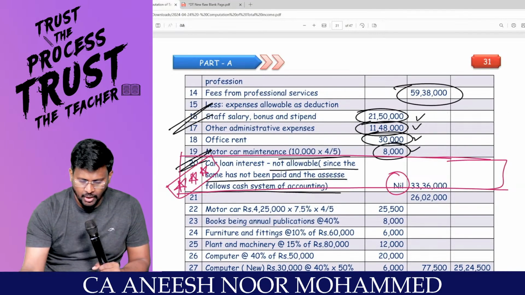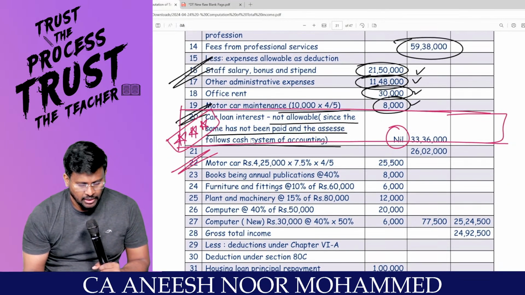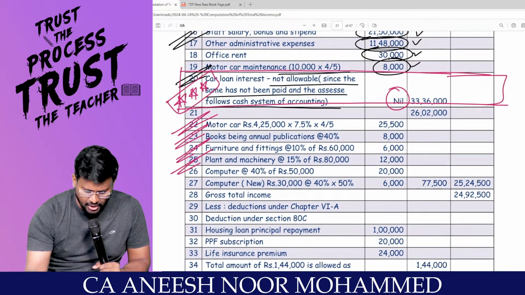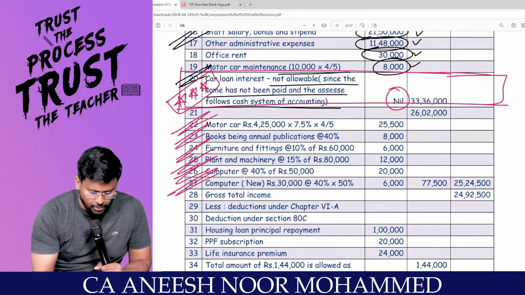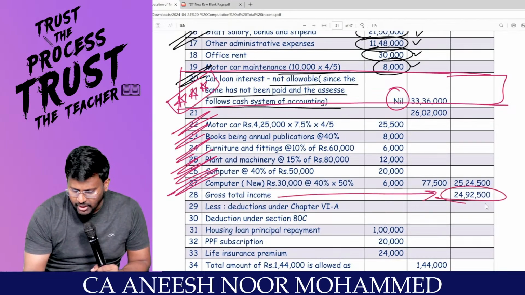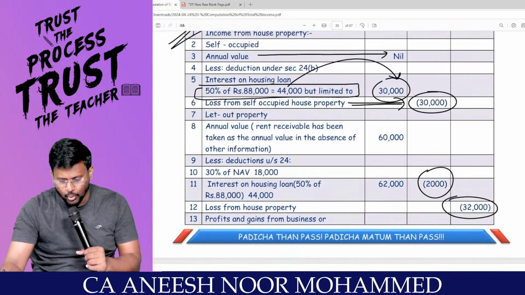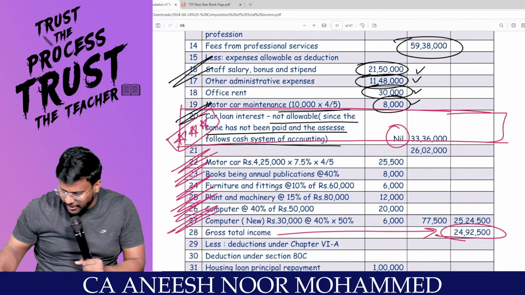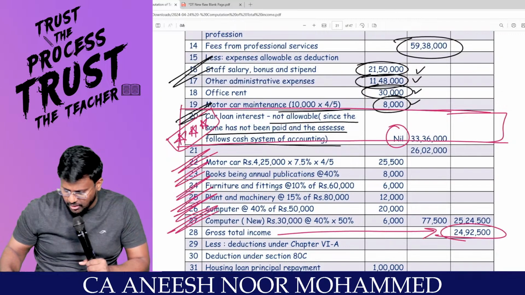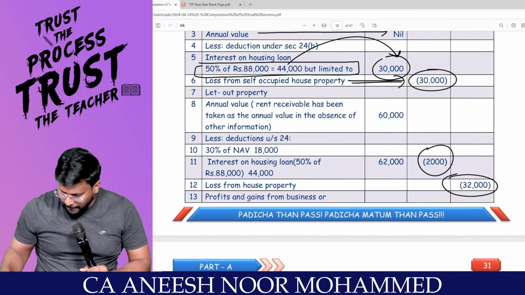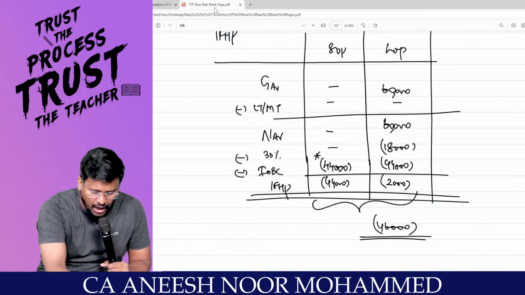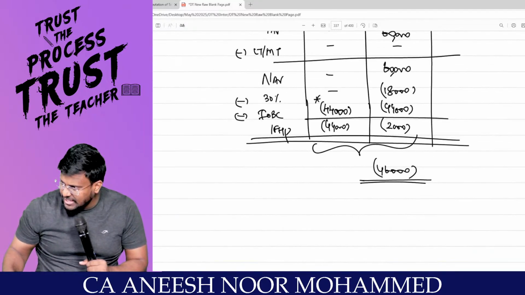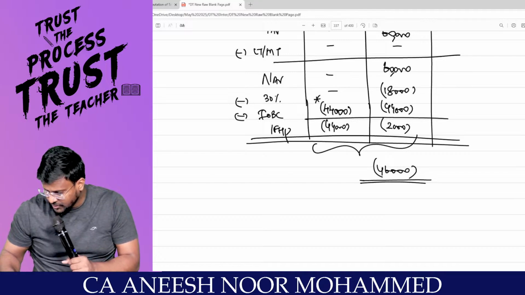Motor car we got right. Books annual publication right. Furniture and fittings right. Plant and machinery right. Computer right. New computer right. You will get gross total income of 24 lakh 92,500, which is nothing but house property and the PGBP. PGBP is 25 lakh 24,500, right? Minus, according to our answer, house property is 46,000. Am I right? Yes, sir.